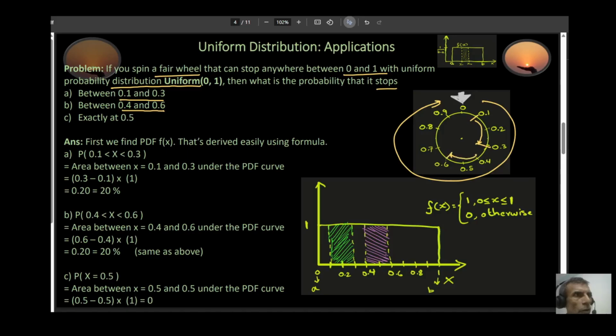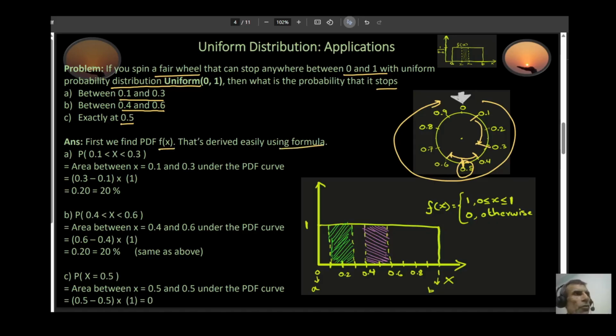Okay, 0.4 to 0.6. And what is the probability that it stops at exactly 0.5? In other words, what is the chance it stops exactly right here? That's what you have to determine. In these types of questions, the first thing you do is find your PDF f(x), and that can be derived